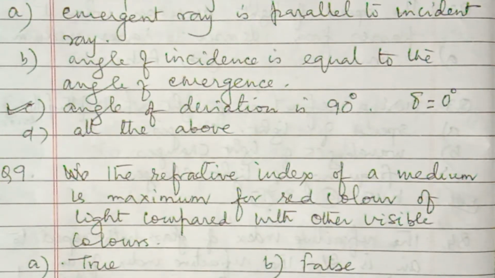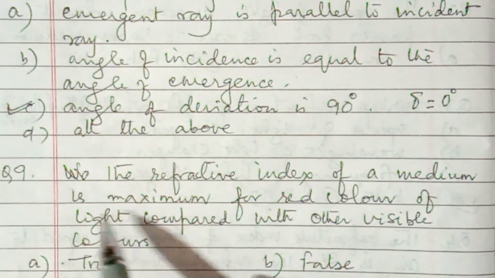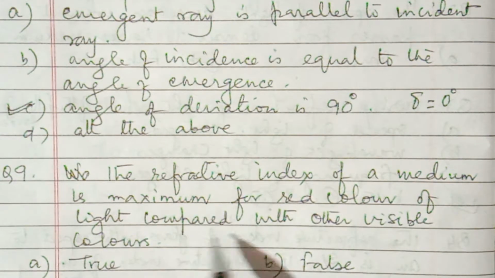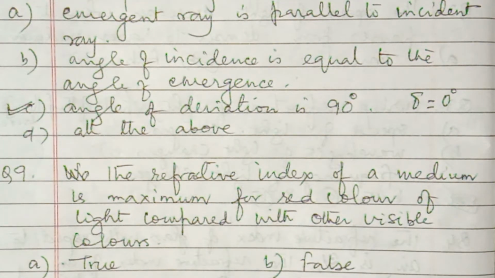Okay, next number 9. The refractive index of a medium is maximum for red color of light compared with other visible colors. So what we have seen about the wavelength of light related with the refractive index.